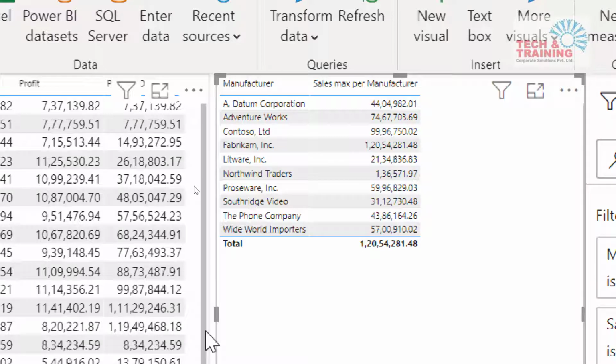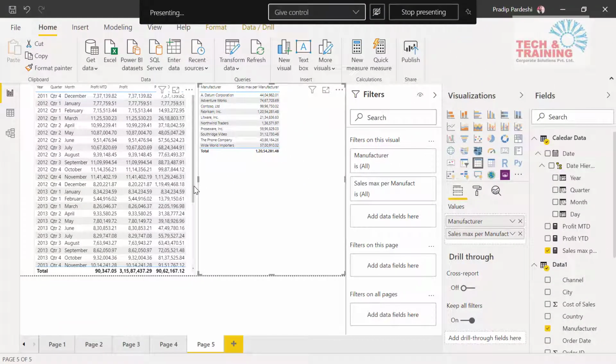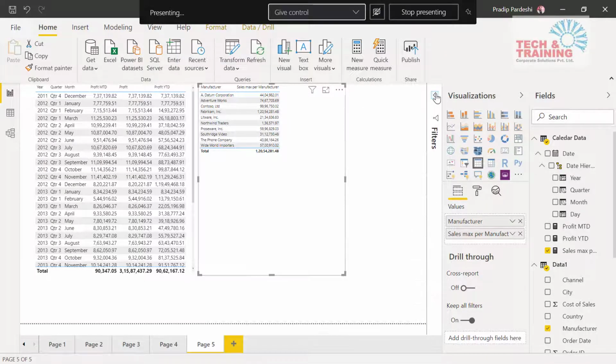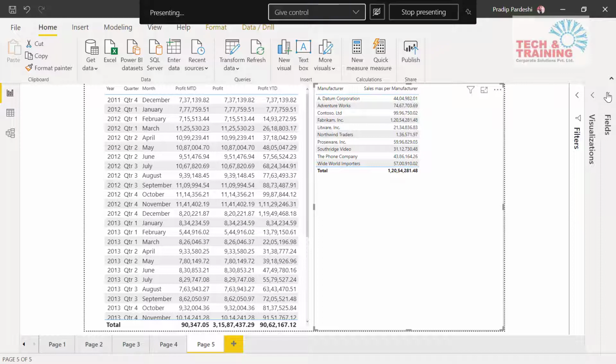See, these values and the font are very small, but when we publish the dashboard on a bigger screen, it becomes a little bigger. Generally, this is not the dashboard that we are working on; the dashboard we are yet to publish. So I believe, friends, you have understood how to make use of this quick measure. Just try this quick measure. I'm sure you'll be able to figure out plenty of things over here.